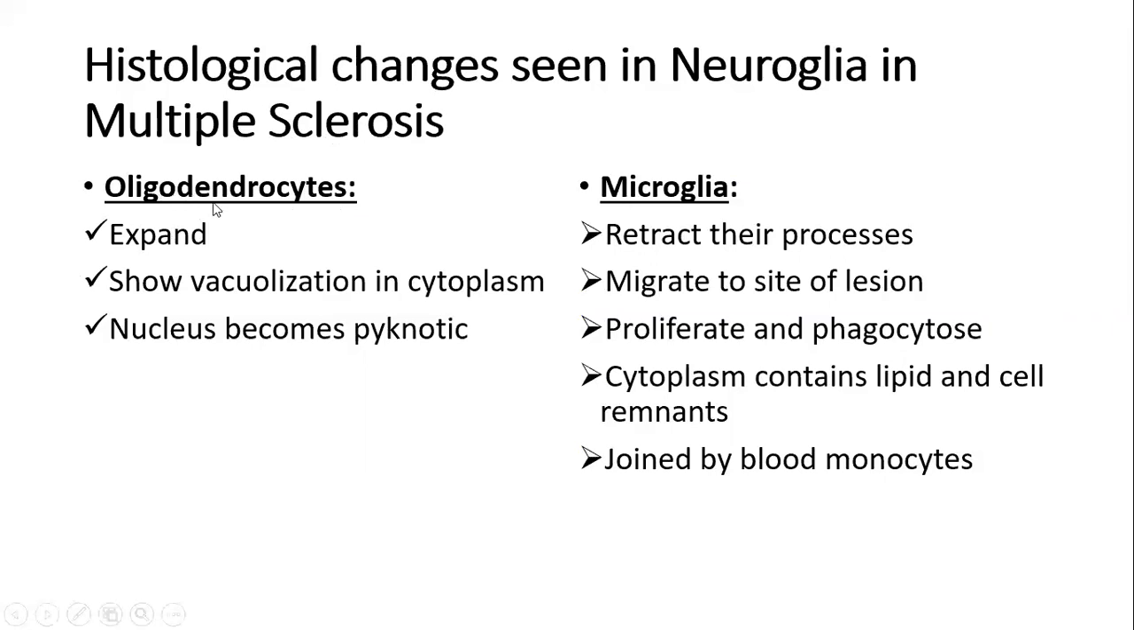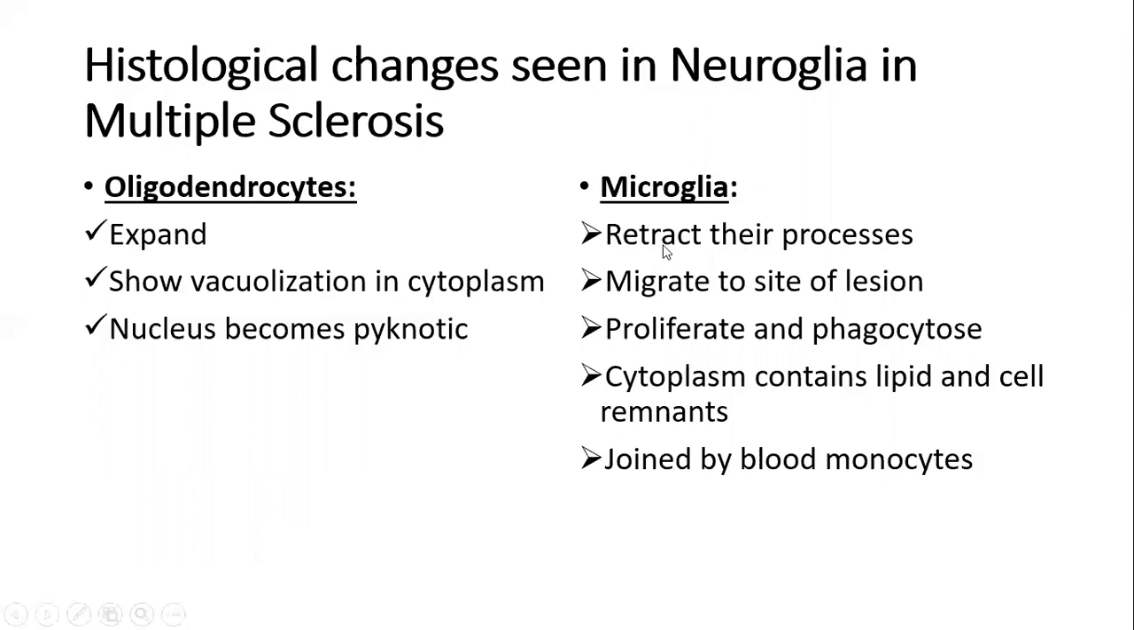Oligodendrocytes, in case of disease, expand and swell up. They show small gaps in the form of vacuolization within the cytoplasm. Small gaps or spaces are formed within the cytoplasm. The nucleus becomes pyknotic. That means the nucleus is shrinking. It becomes shrunk, small in size, with condensation of the chromatin inside the nucleus. Such shrinking changes associated with the nucleus are labeled as pyknotic changes or pyknosis.